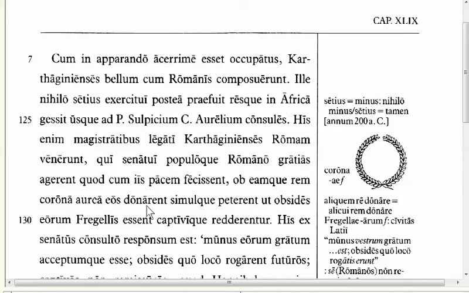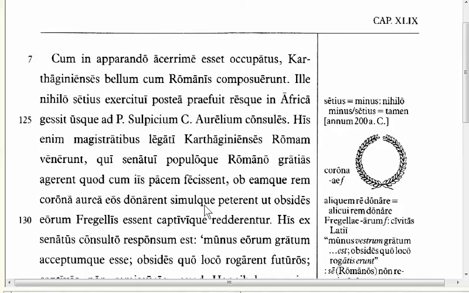In this case, it's in a relative clause of purpose, the same form we had before: so that on account of that thing they could present them with a golden crown, and at the same time seek that their hostages be placed at Fregellae.